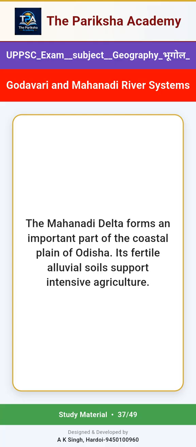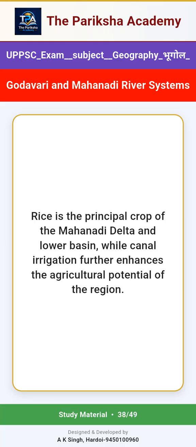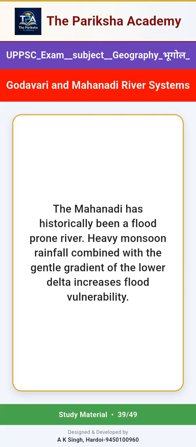The Mahanadi delta forms an important part of the coastal plain of Orissa. Its fertile alluvial soils support intensive agriculture. Rice is the principal crop of the Mahanadi delta and lower basin, while canal irrigation further enhances the agricultural potential of the region. The Mahanadi has historically been a flood-prone river.